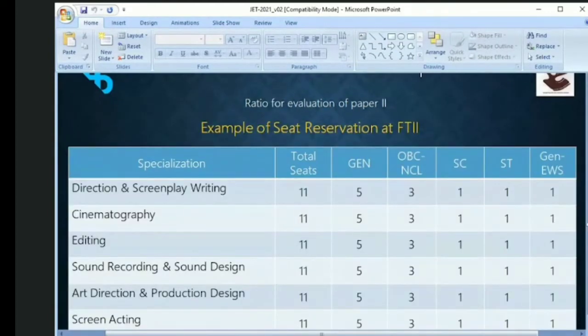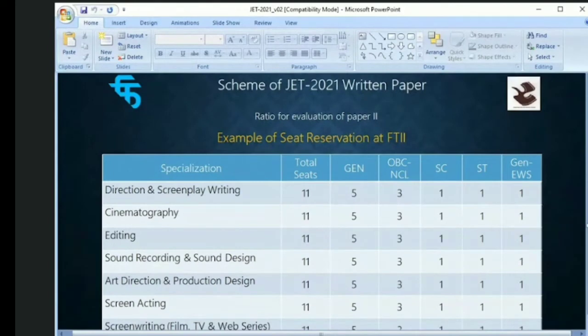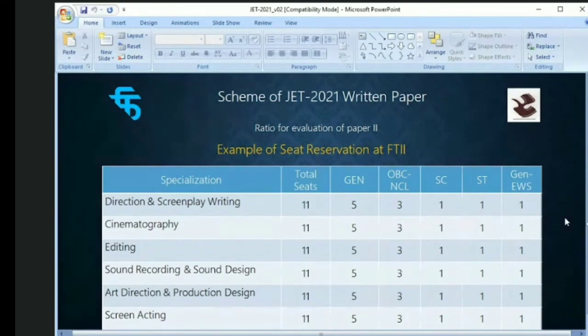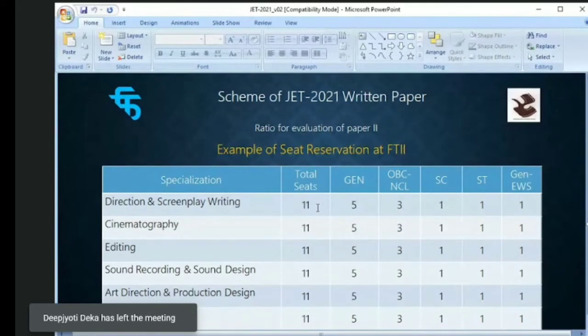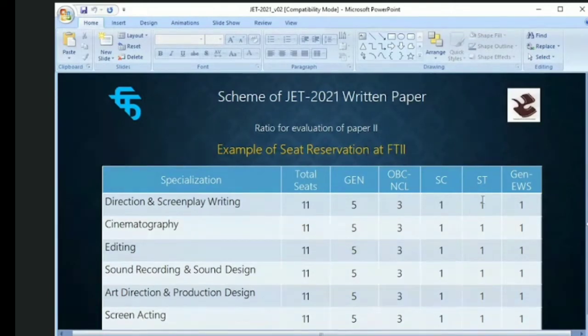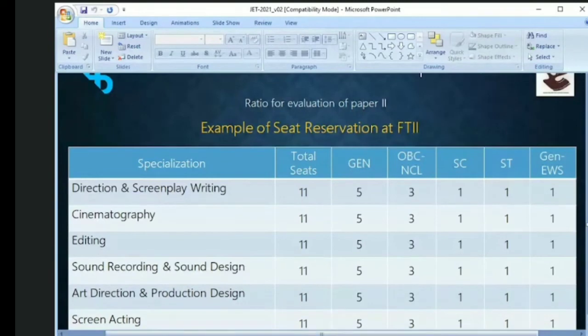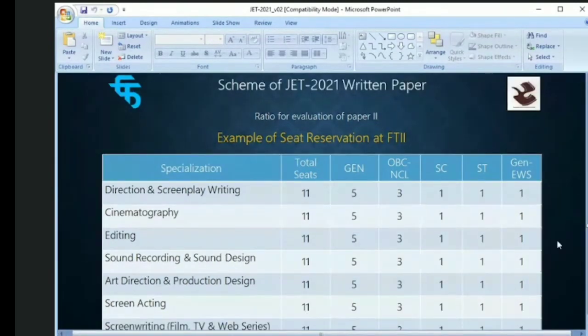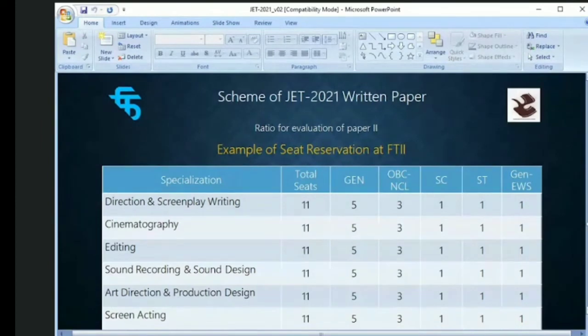For example, let us see this as an example. So here, if you could see direction and screenplay writing, the total number of seats is 11. Out of that, 5 is general, OBC, NCL is 3, SC 1, ST 1, and general EWS is 1. So this all together makes it 11.